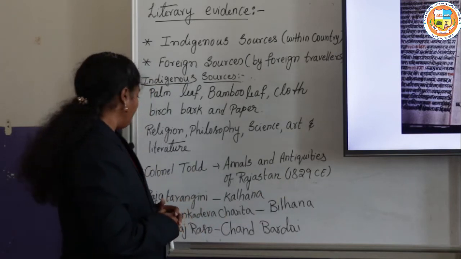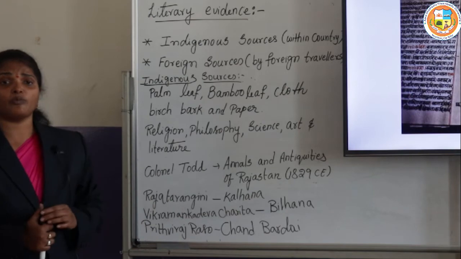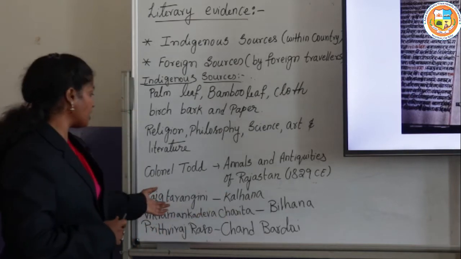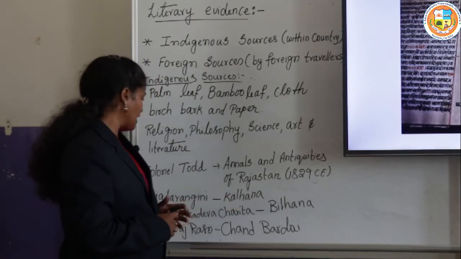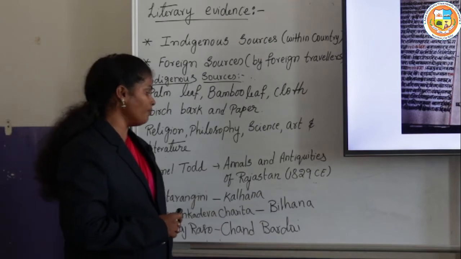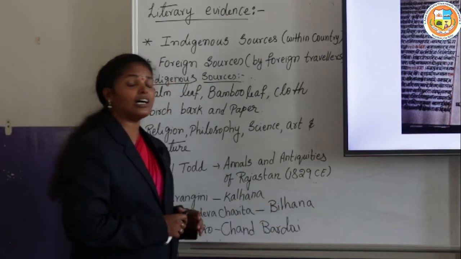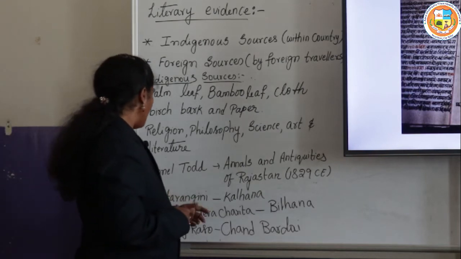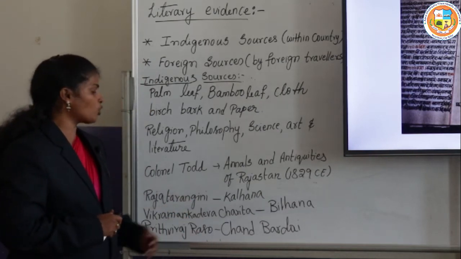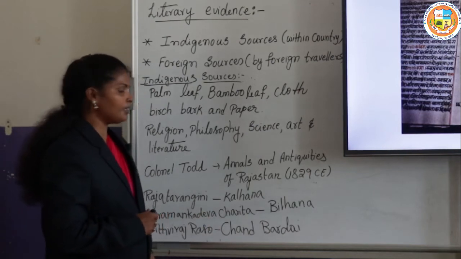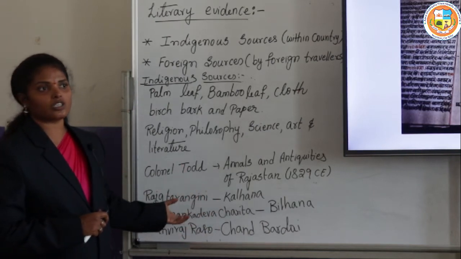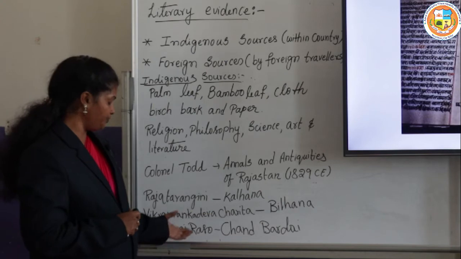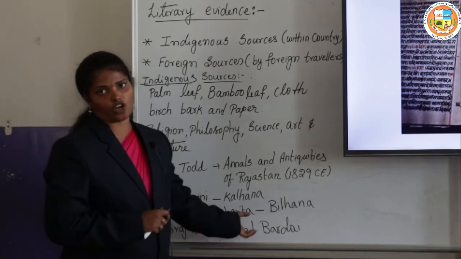And not only that, many different books were also written, like Rajatarangini, which was written by Kalhana, and Vikramankadeva Charita, which was written by Bilhana, and this was the achievement of the Chalukya king, and Prithviraj Raso, which was written by Chand Bardai, and this was the life of Prithviraj Chauhan.